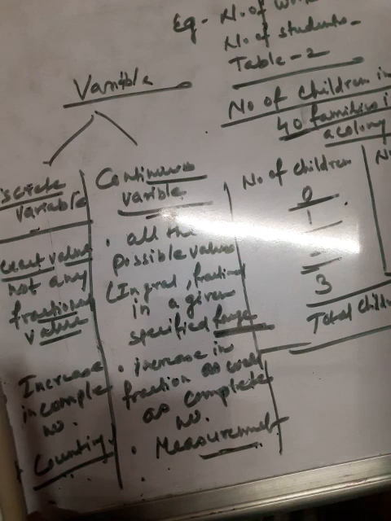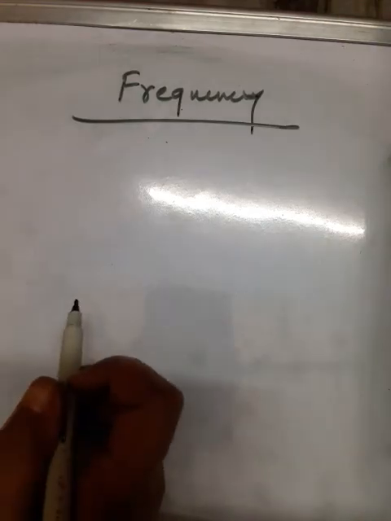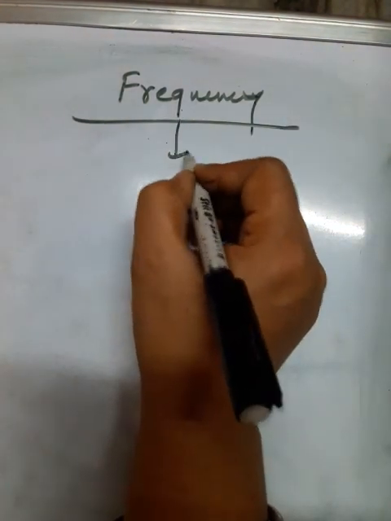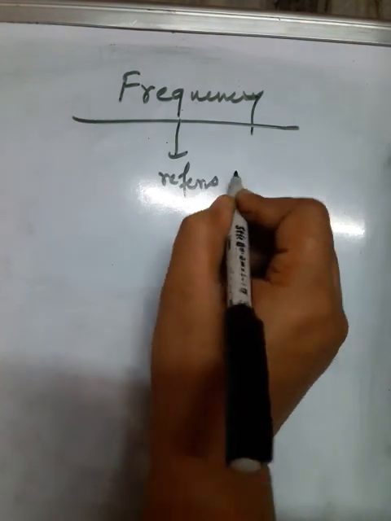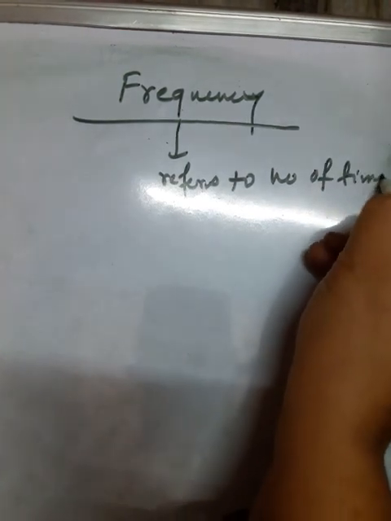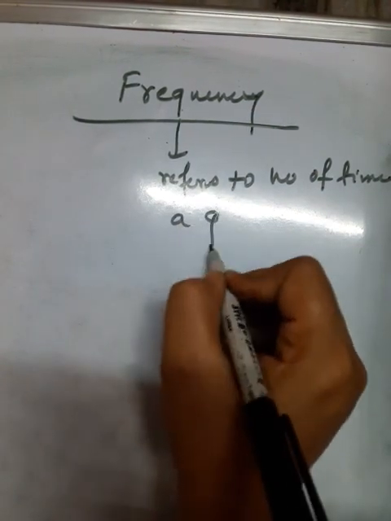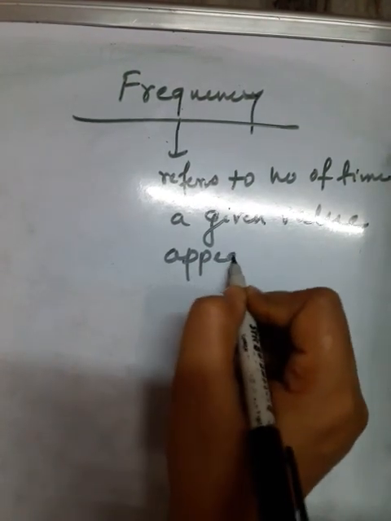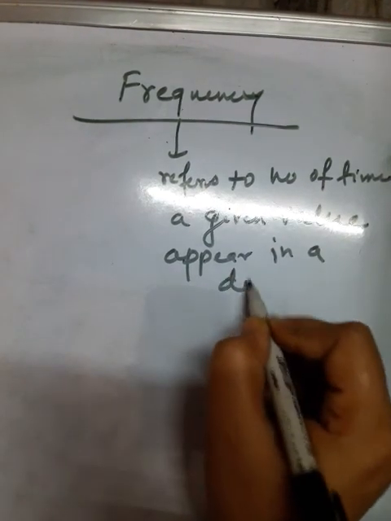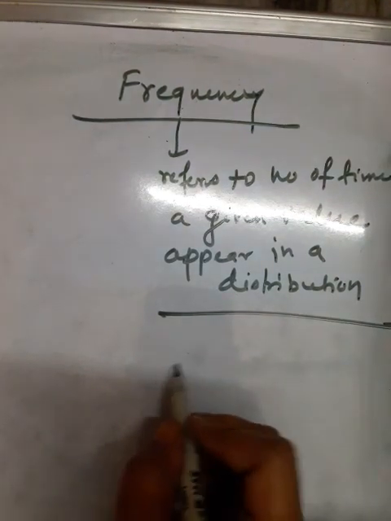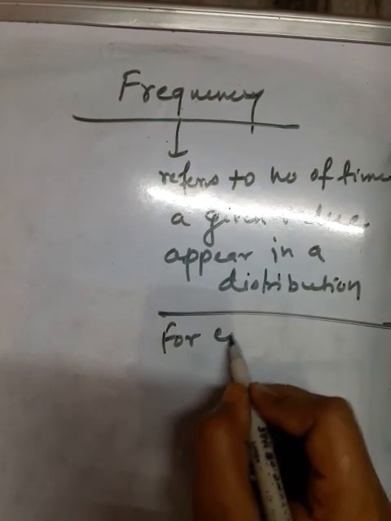First one is variable and second one is frequency. Now next concept is frequency. What is frequency? Frequency refers to number of times a given value appears in a distribution. What does it mean? That will be clear with the help of this example.